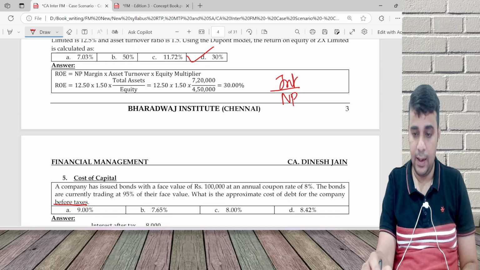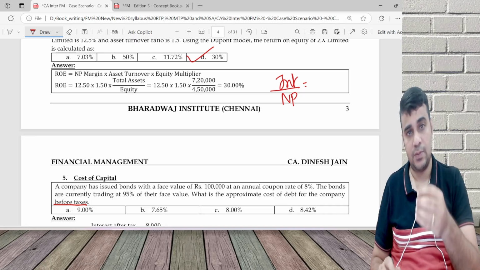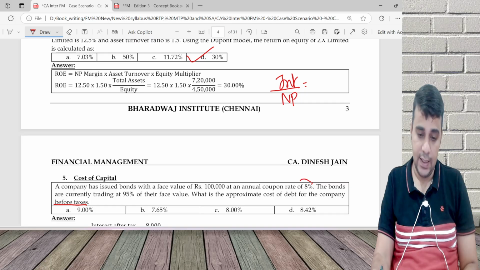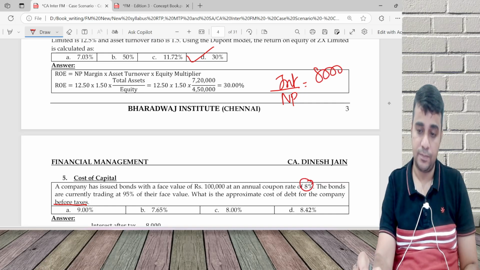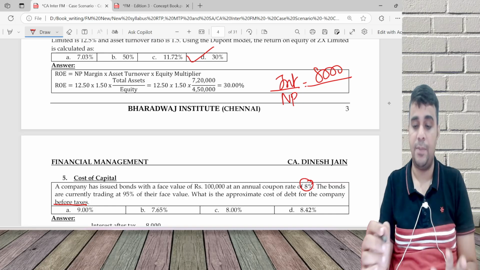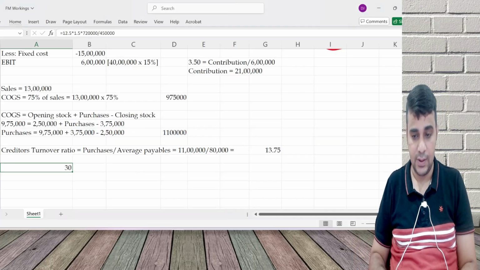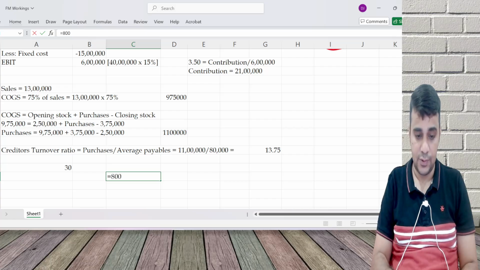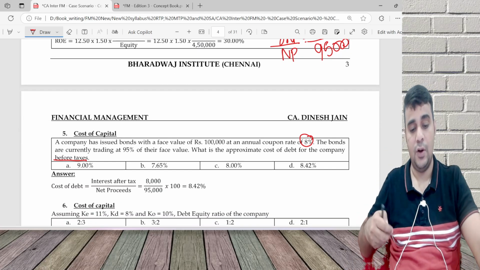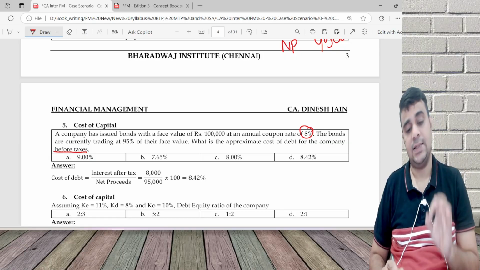divided by net proceeds. What is net proceeds? It is issue price minus flotation cost in case you're going to make an issue, or current market price. Interest here is 8% of 1 lakh, 8,000, and current market price. I'm not making an issue. Current market price is 95% of face value. So 8,000 divided by 95,000 is 8.42%.